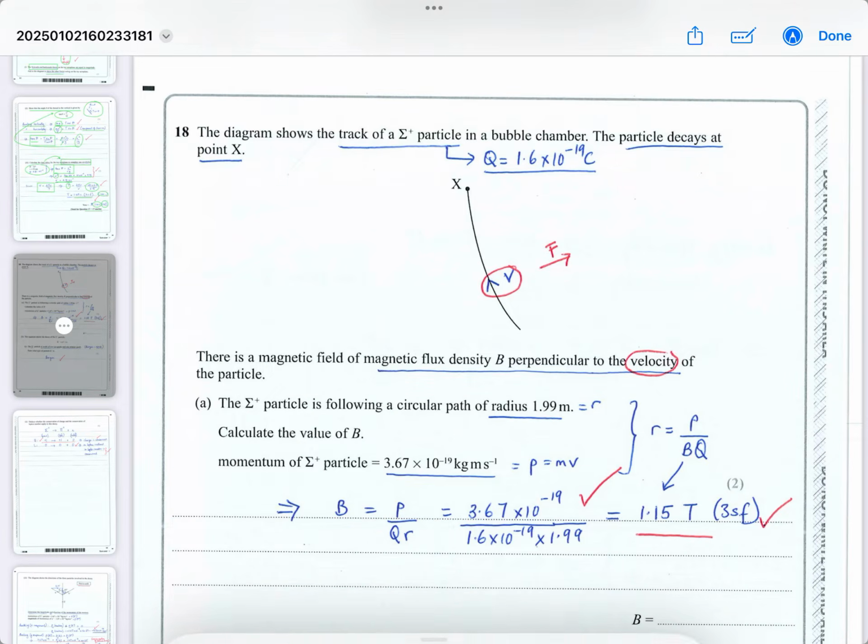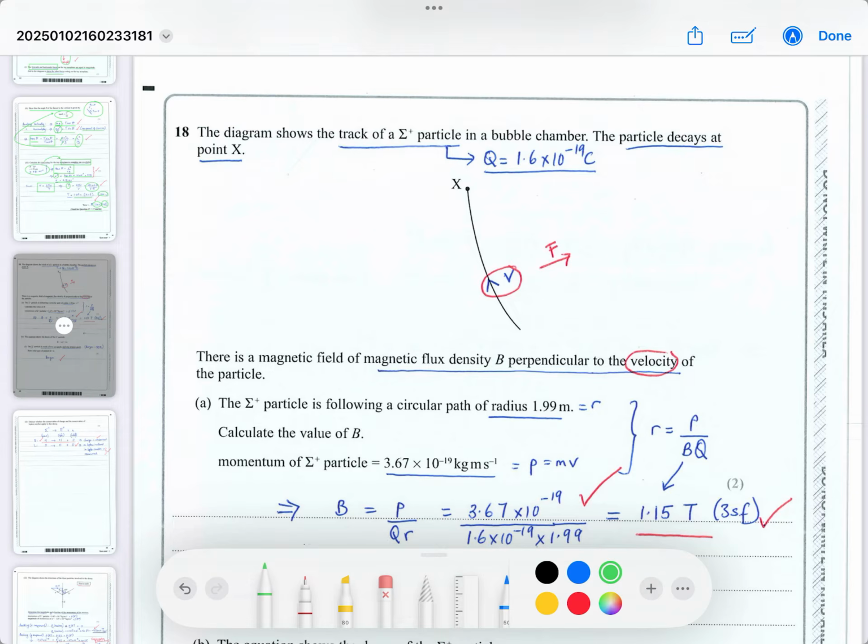Okay, so question 18 is the final question in this paper. And remember, the final questions are normally longer. This is another 17 marker, and it's on tracks in a bubble chamber.